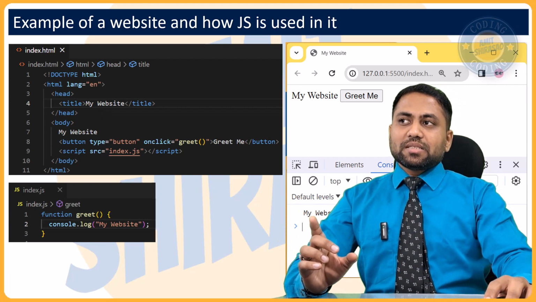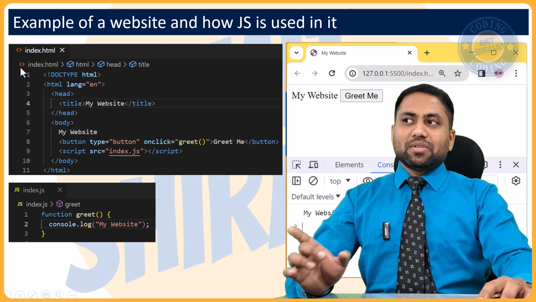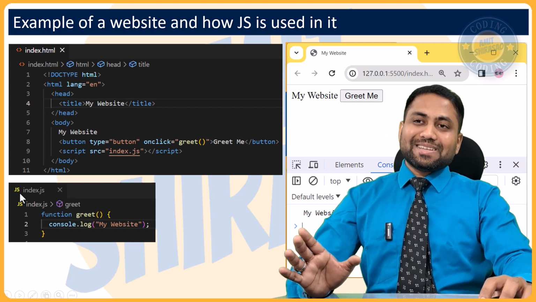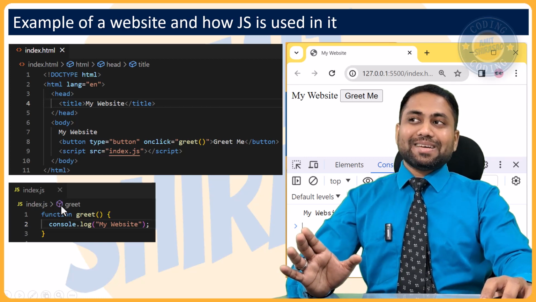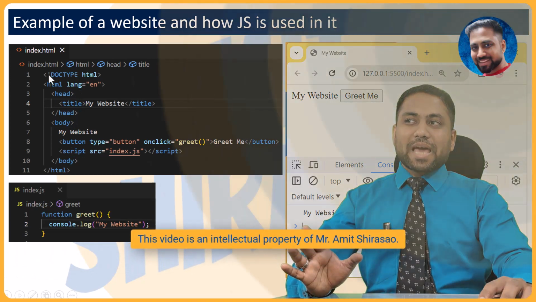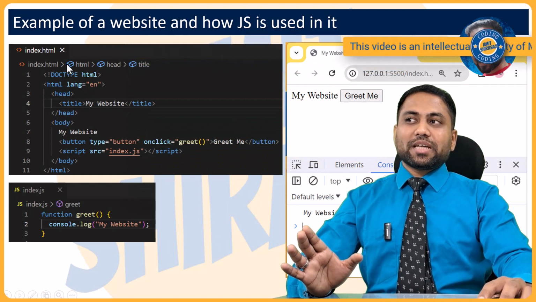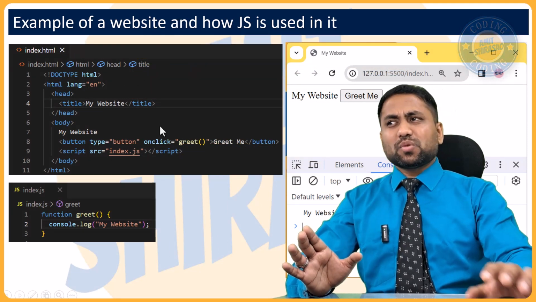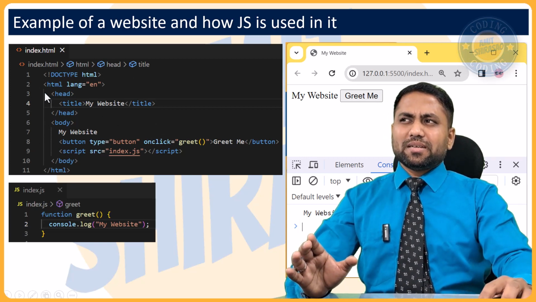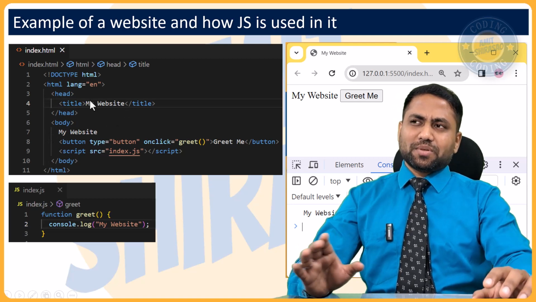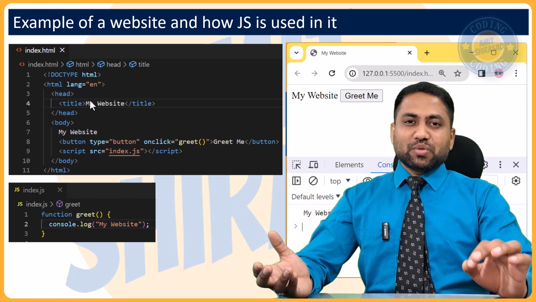Okay, then the second thing is even these icons are there. So HTML files have this icon, JavaScript files have this icon. Then you will see that greet is a function, so function has this icon, whereas all the tags that you have, like the HTML tag, all the tags are shown like this. So you get a fairly good idea. Besides that, you have a lot of other things like indentation. Automatic indentation happens as soon as you save it. So I will highly encourage that you use an IDE.